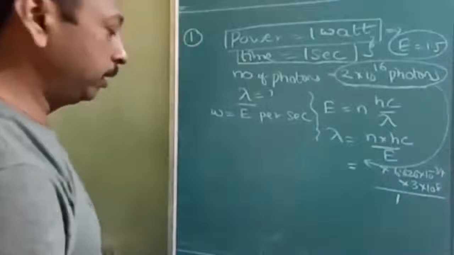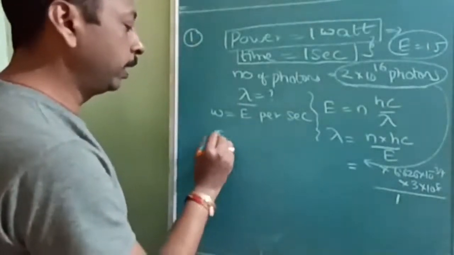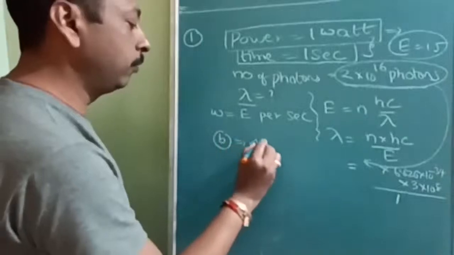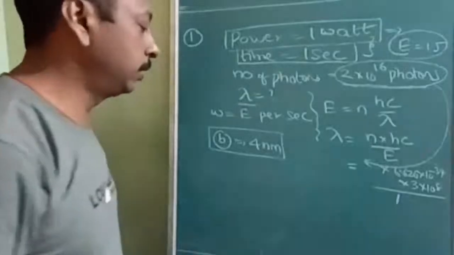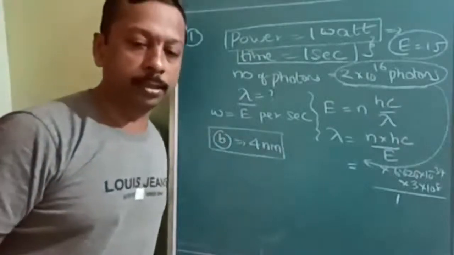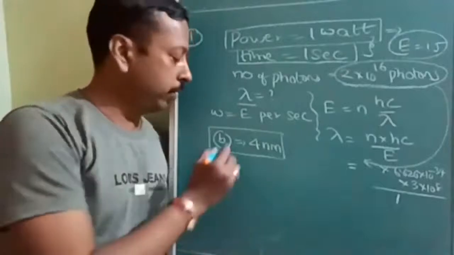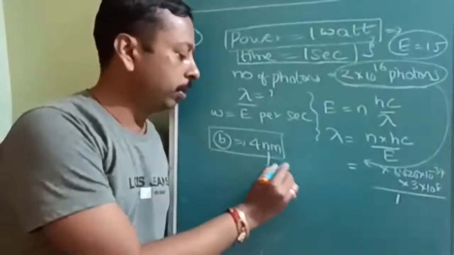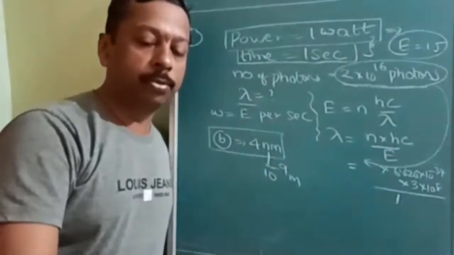On simplifying and converting into nanometer, you will get lambda as 4 nanometer. B is the answer. Nanometer is 10 to the power of minus 9 meter. Note down. Let's go for the next question.